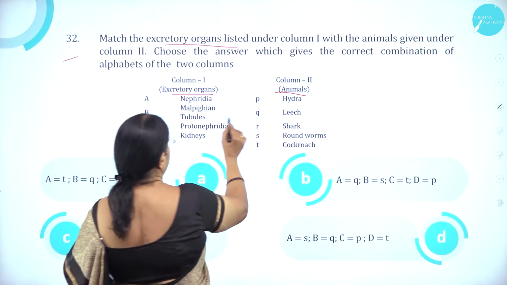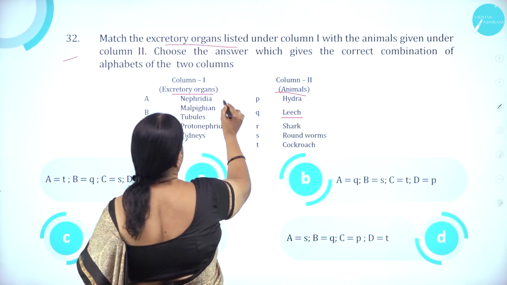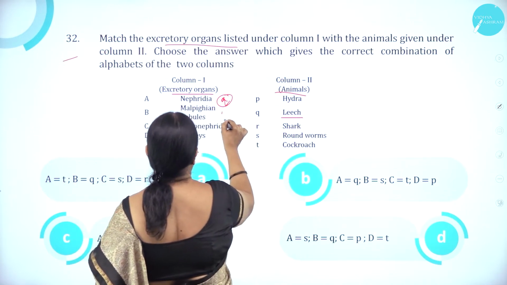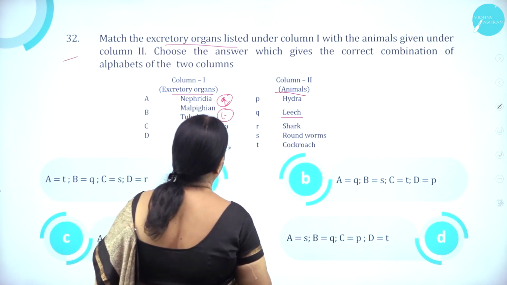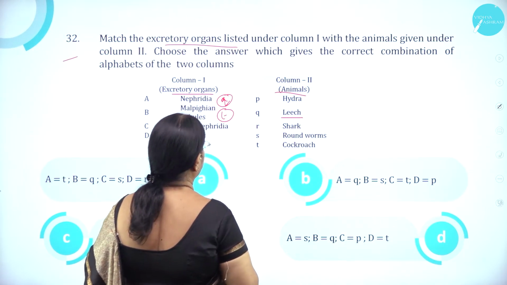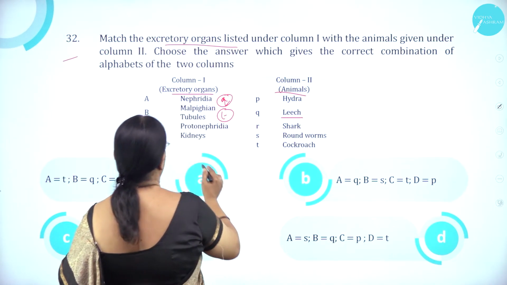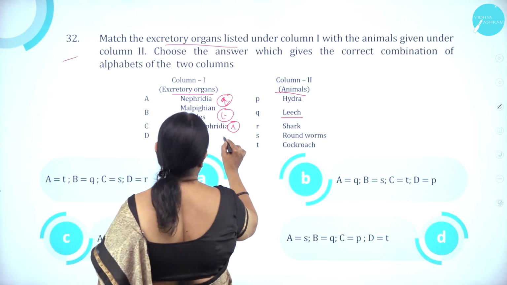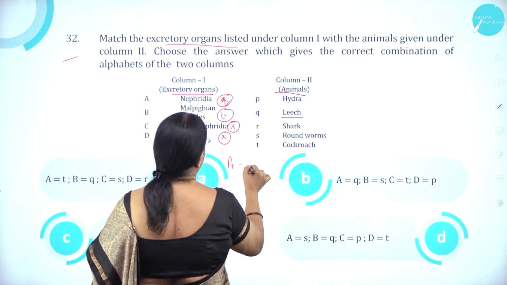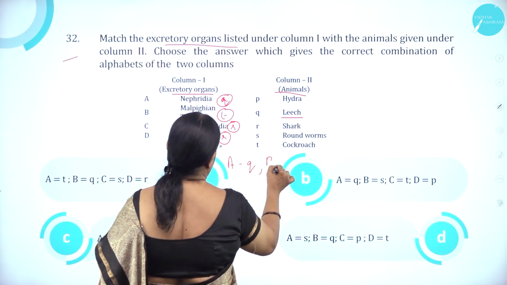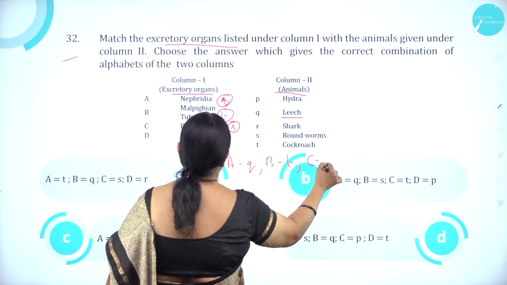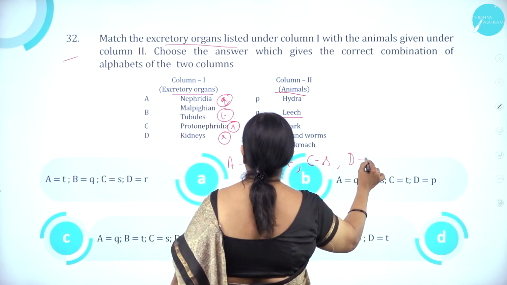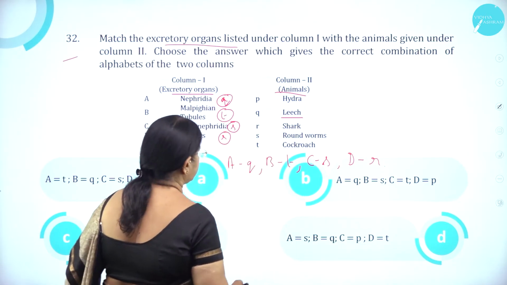Nephridia. Nephridia is found in what? Annelids, that is leech, Q. Then Malpighian tubules, cockroach. Then protonephridia, it is roundworms. Then kidney, it is shark. That is A is Q, B is T, C is S, D is R.